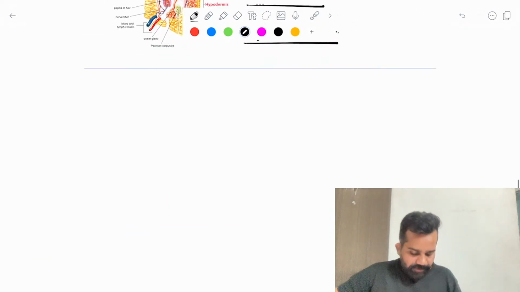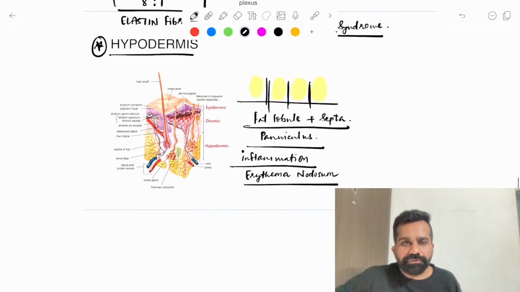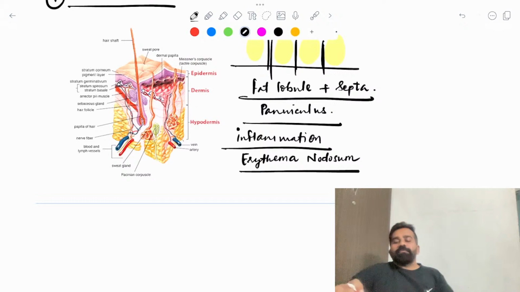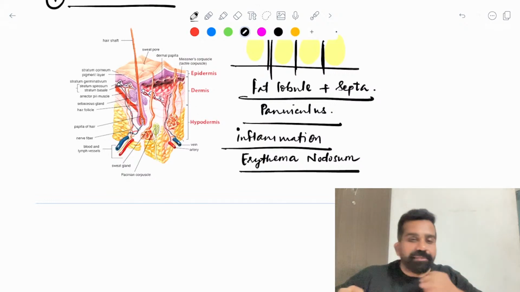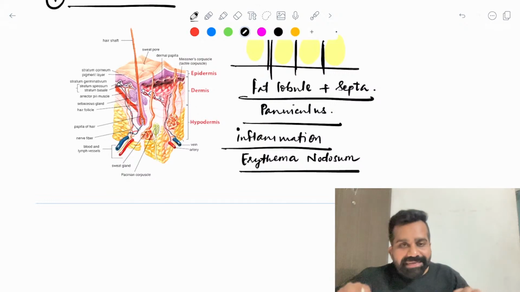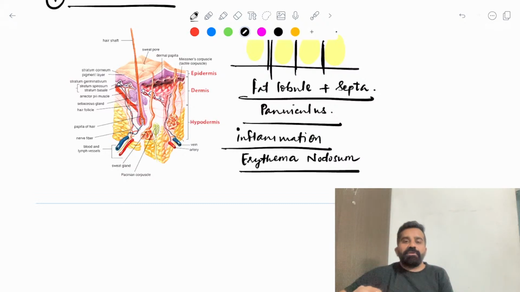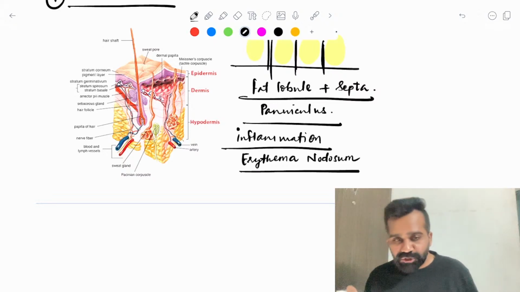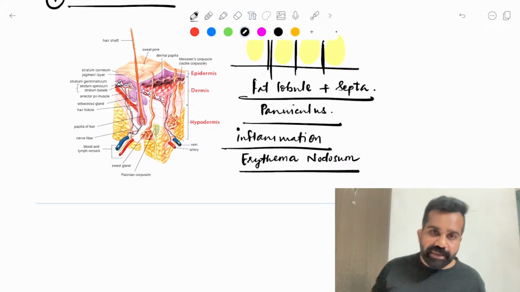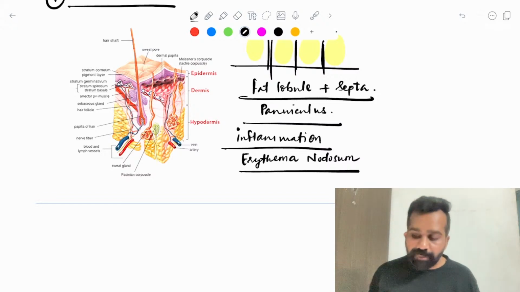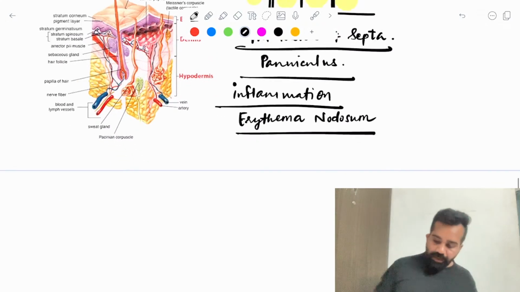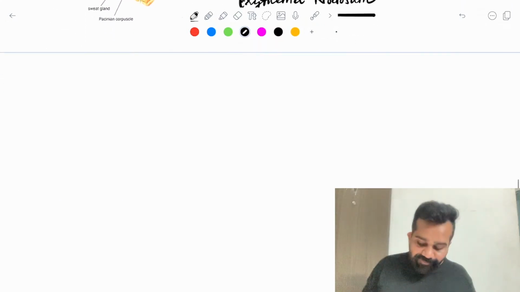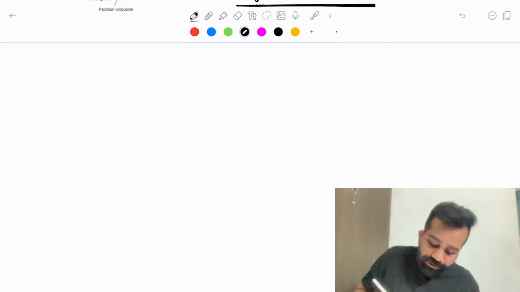Yes, it is also known as a panniculitis. Erythema nodosum is also a type of panniculitis, but the important disease is erythema nodosum. It is a commonly asked MCQ in medicine and dermatology: what is erythema nodosum? You will see erythema nodosum in cases of sarcoidosis, tuberculosis, like this. There are a few cancers which present with erythema nodosum also. So what we will be discussing is important dermatological terms.